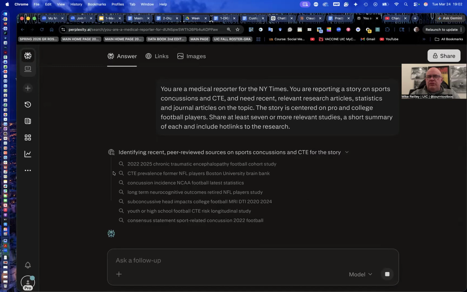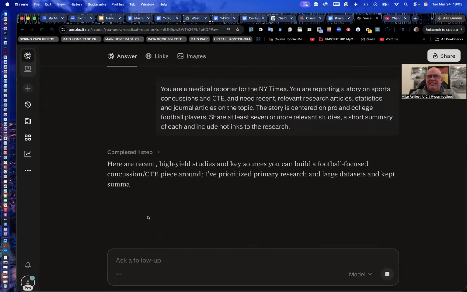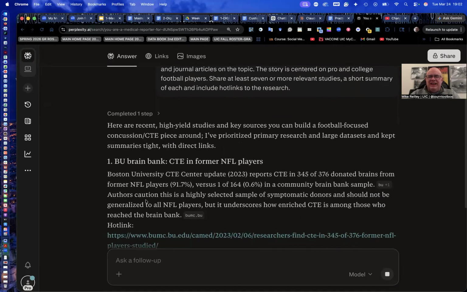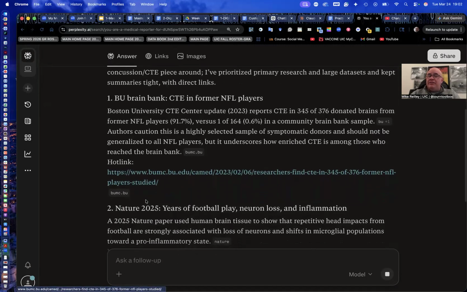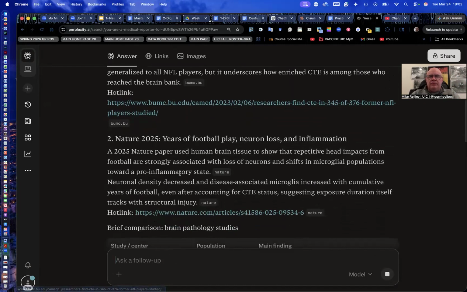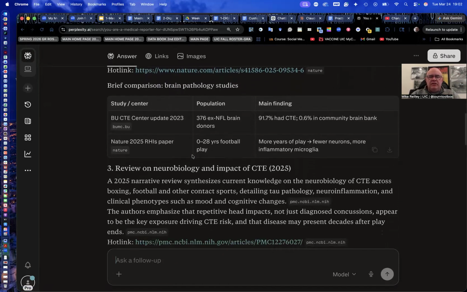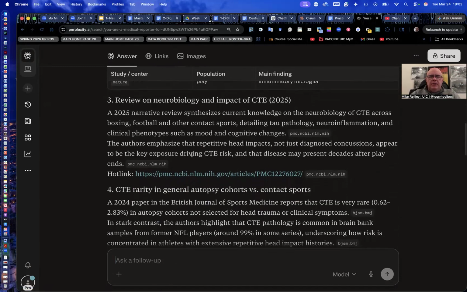It's kind of cool. It shows how it kind of thinks through this. It's running Python to complete the steps. And the Boston University Brain Bank, they've done, this is a pretty major study on NFL players and CTE. These are the proteins that lead to early onset Alzheimer's. In Nature 2025, this is a paper that was published in Nature magazine, nature.com.